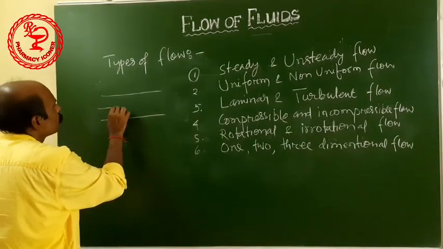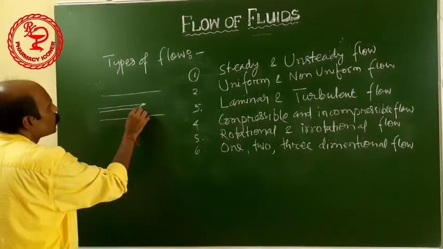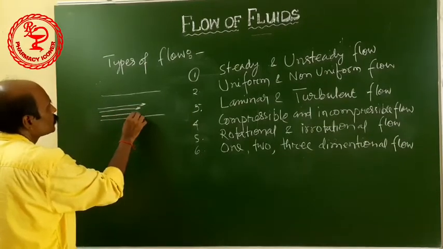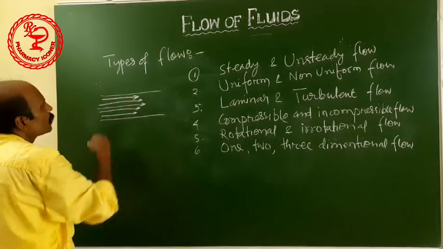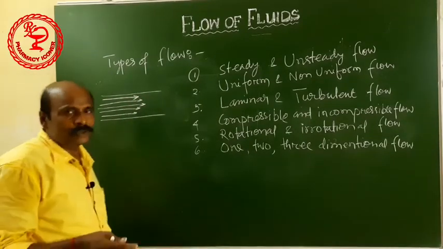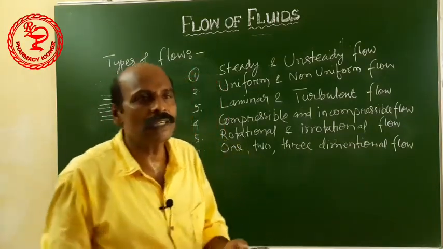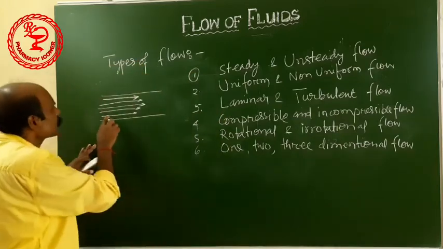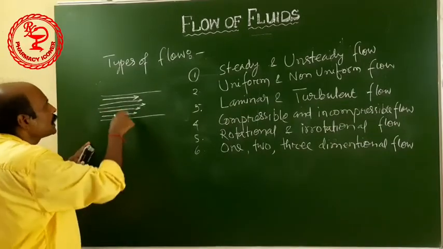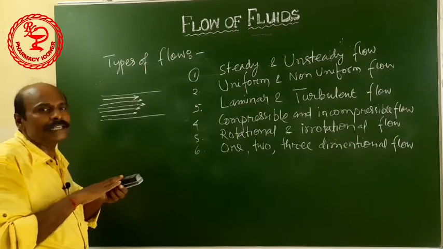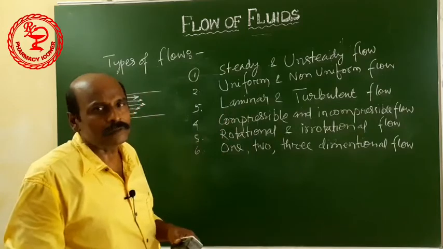Here the fluid particles or the layers are flowing in a straight way. There is no lateral mixing or mixing of the particles. As we know, fluid is made of different layers of the substance. So here all the layers move individually. There is no lateral mixing. All the layers move in a straight way. This type of flow is called the laminar flow.